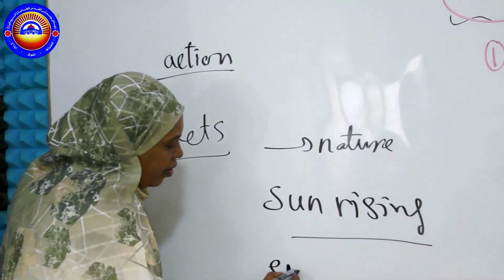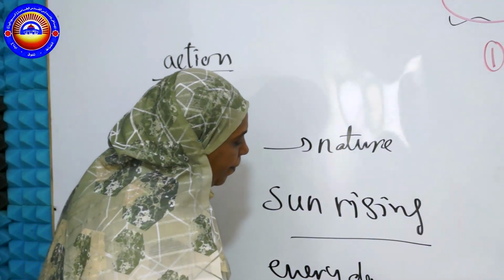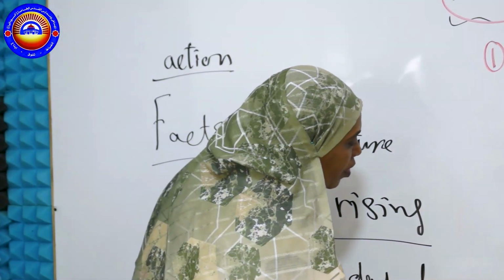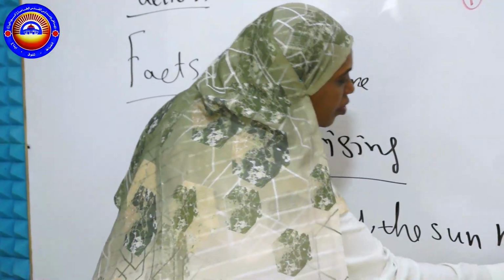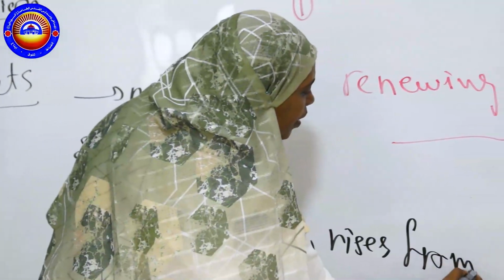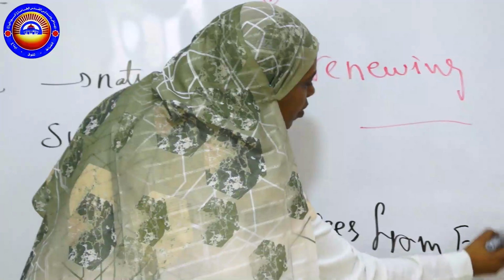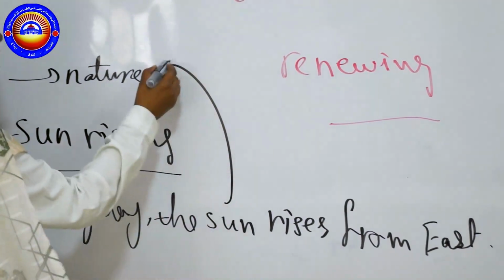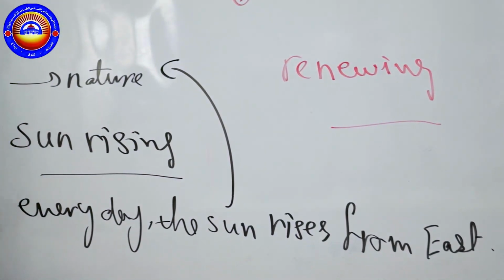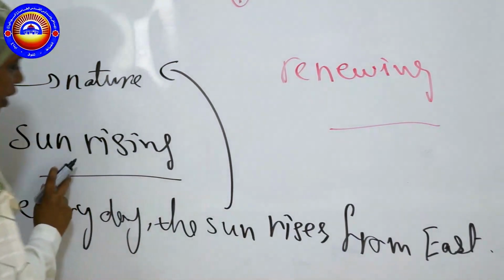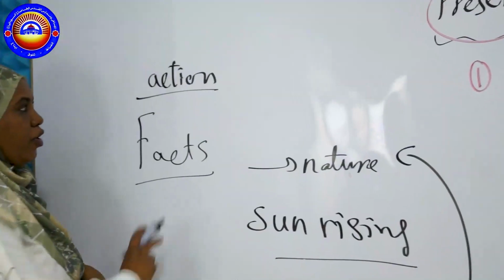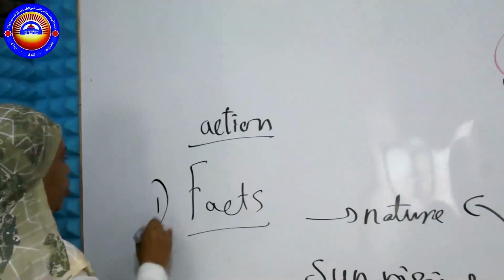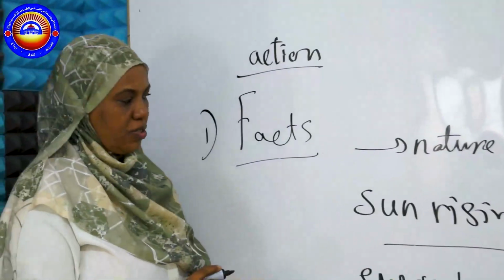So every day, the sun rises from the east. So what is this? This is one of the elements of nature, which is the sun. The rising of the sun is a fact. So I'm going to use the present simple tense to speak about it. So this is the first usage of this kind of action.